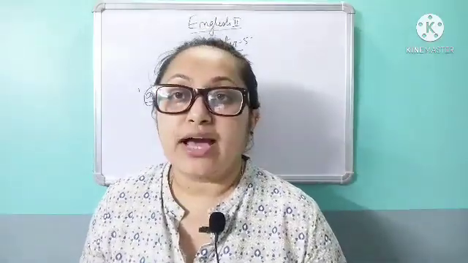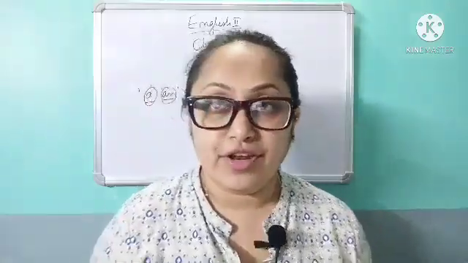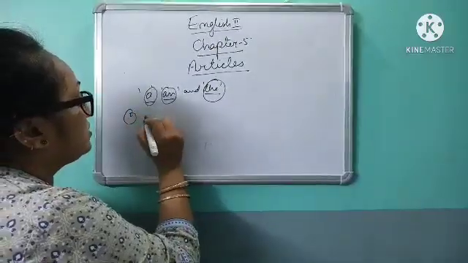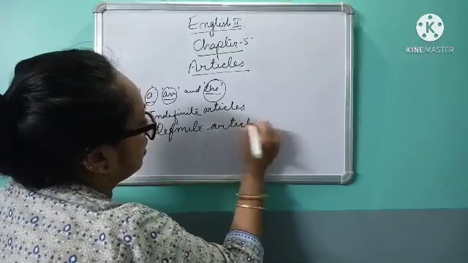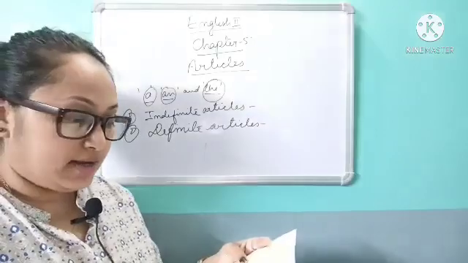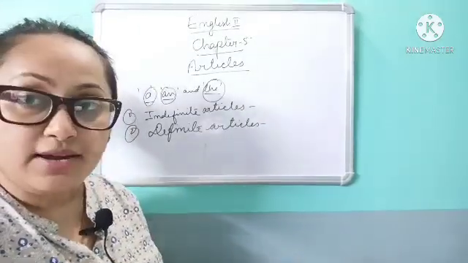There are two different kinds of articles. One is the indefinite article and the second is the definite article. Okay. Indefinite articles and definite articles. Now what are indefinite articles?